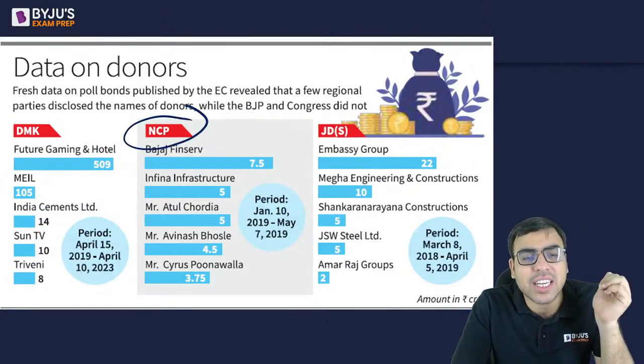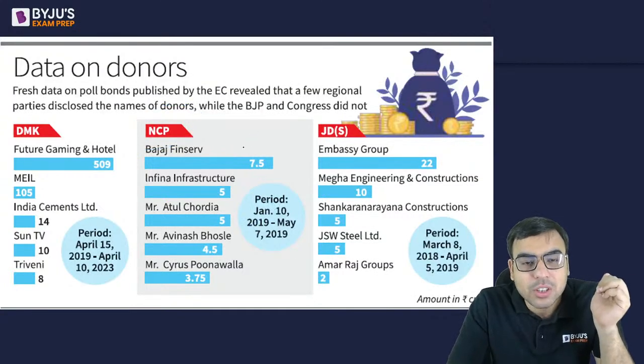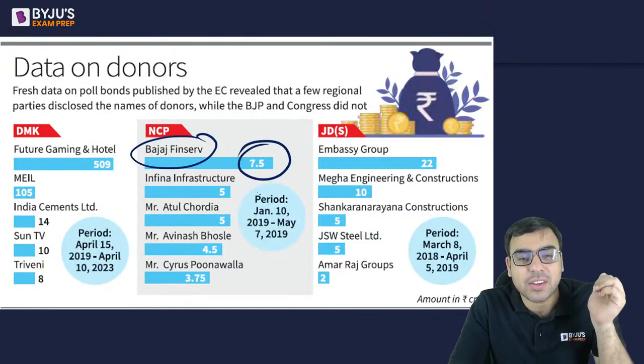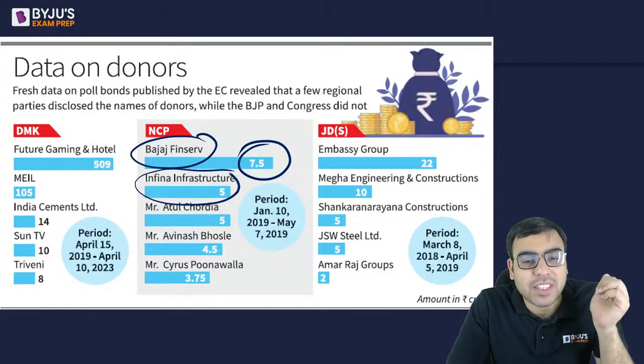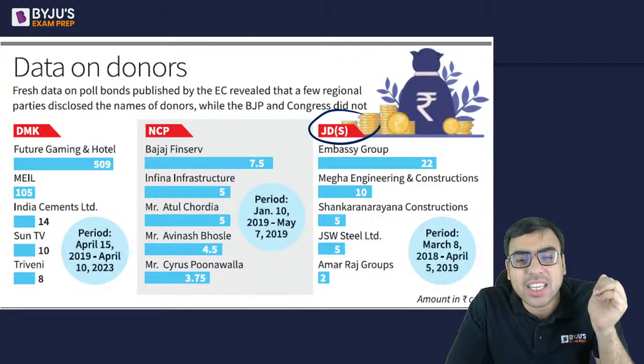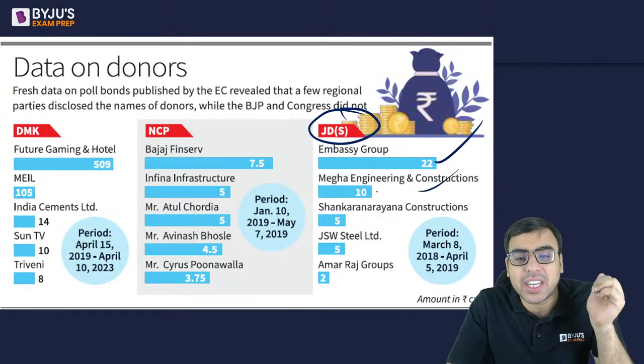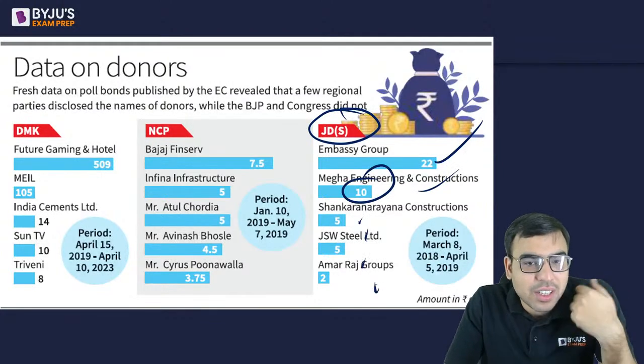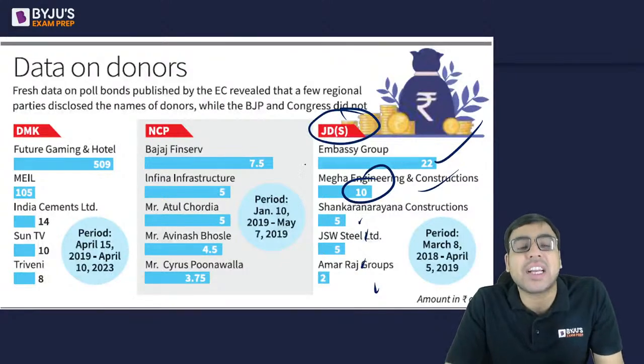So they have clearly said. NCP says Bajaj Finserv has given 7.5 crore. Then Infina Infrastructure 5 crore, like that. So they have clearly written. Then JDS has written Embassy Group 22 crore, Megha Engineering Construction 10 crore, like that. So these political parties have revealed it in public.